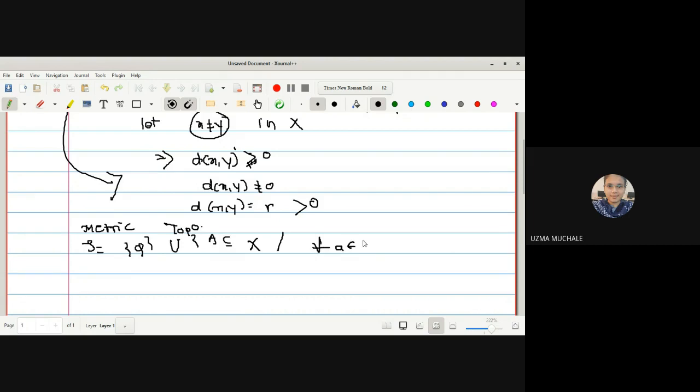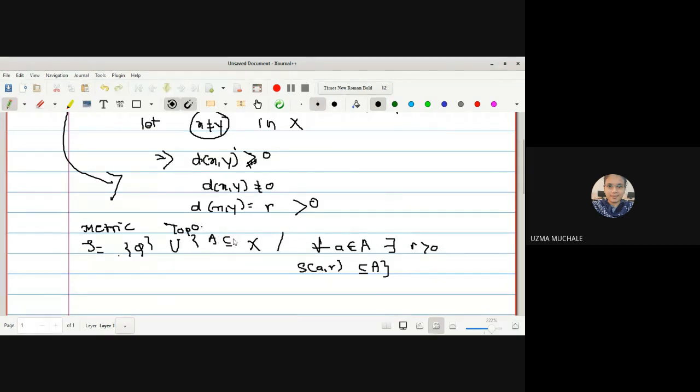For every point in capital A, there exists r greater than 0 such that S of a, r, that is the open sphere centered at a with radius r, is contained in A. If this condition holds for every point of capital A, then we say that A is a member of the topology tau.